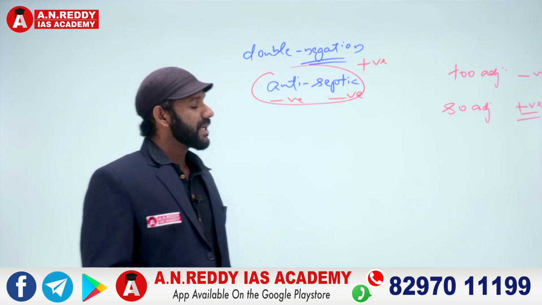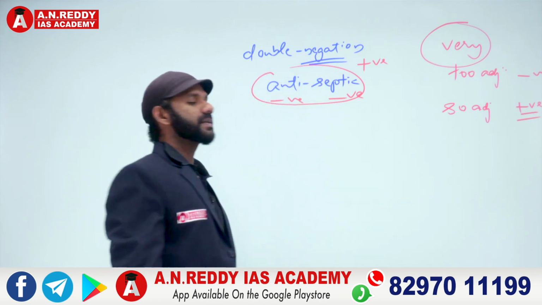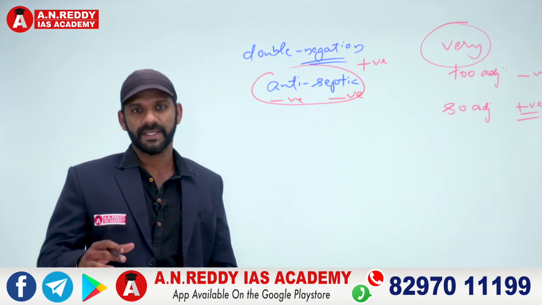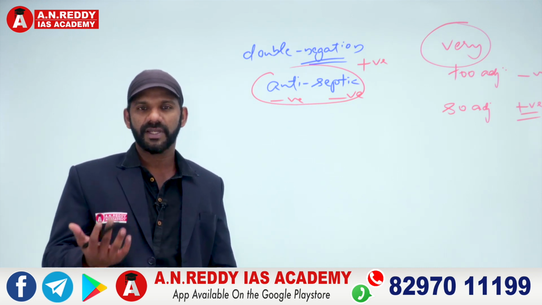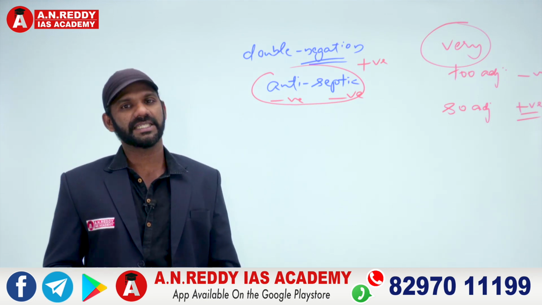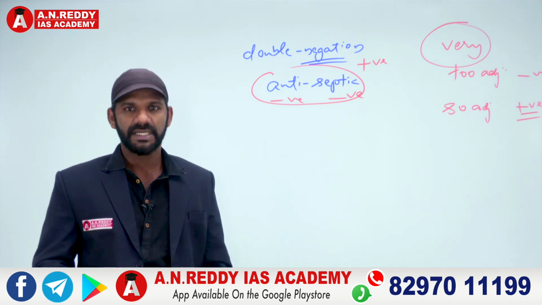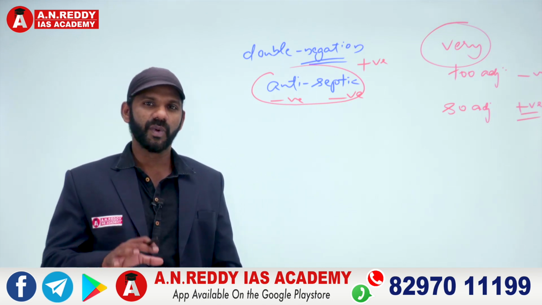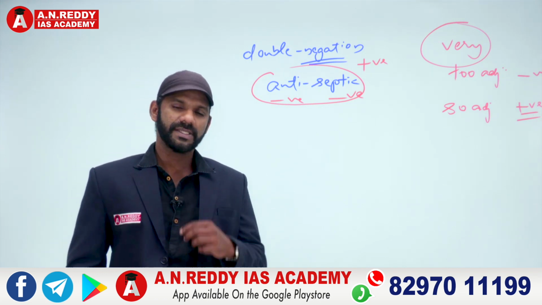Now, VERY, very, can be used in a negative sense as well as in a positive sense. It depends on the word with which we use very. Very good, positive. Very beautiful, very intelligent, very honest, very handsome, very beautiful. All these are positively charged. Very bad, negative. Very dirty, very ugly, very tricky, very cunning. All these are negatively charged. So very can be used in a negative sense as well as in a positive sense. As I said, it depends on the word with which we use very. Fine?